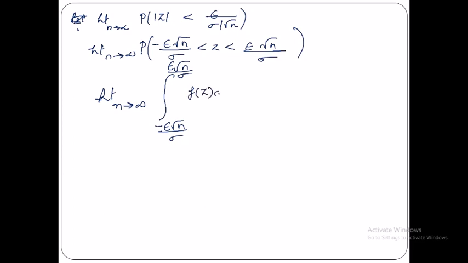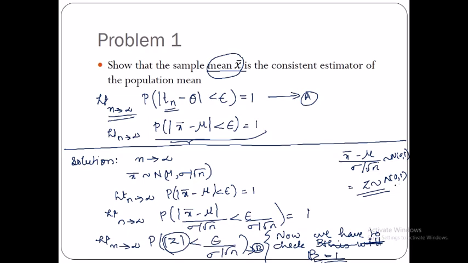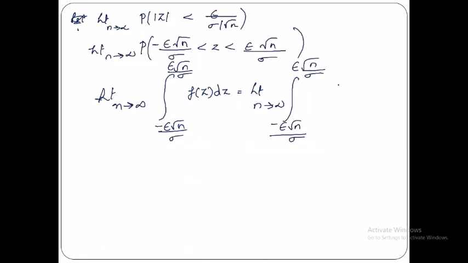What is f of z dz? Limit n tends to infinity, integral from minus epsilon root n by sigma to plus epsilon root n by sigma. What is f of z over here? I hope you remember I have written over here that z follows a standard normal distribution. So I will just write it over here. Z follows a standard normal distribution. So how can I write this as 1 by root 2 pi e raised to minus 1 by 2 z square dz.